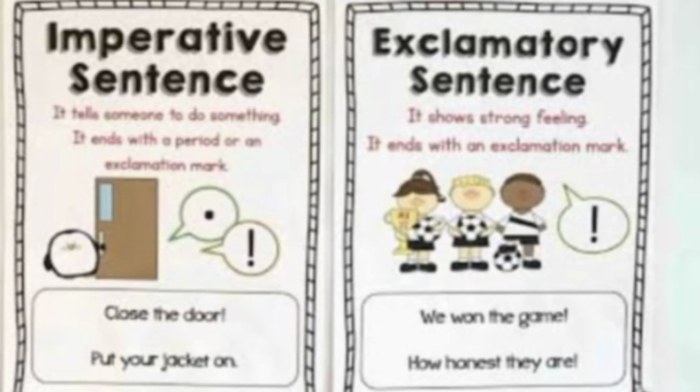Exclamatory sentence. It shows a strong feeling. I already told you it ends with the exclamation mark. So in this bracket you can see the exclamation mark. So let's see its example. We won the game! It is a feeling of happiness. We won the game. So it comes under the exclamatory sentence. How honest they are! They are telling how honest they are. It means he is feeling happy.